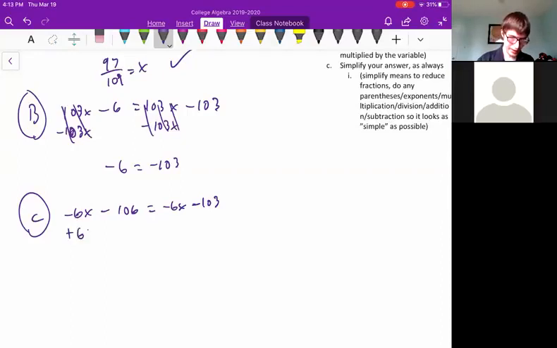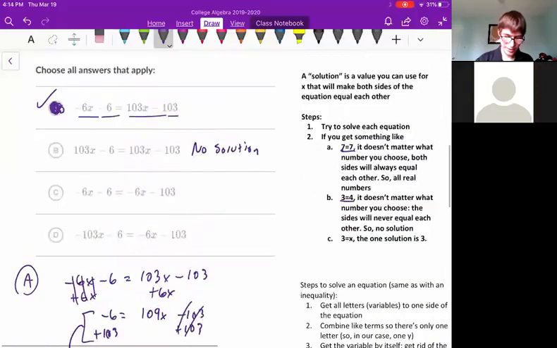That way, I'll get all the x's on one side of the equation. What I do on one side, I have to do on the other. So plus 6x, and these cancel out. Minus 6x plus 6x cancels out. So what we're left with is negative 6 equals negative 103. Well, that's wrong too. Those definitely don't equal each other. So that creates a problem, just like B created a problem. That means C is no solution.